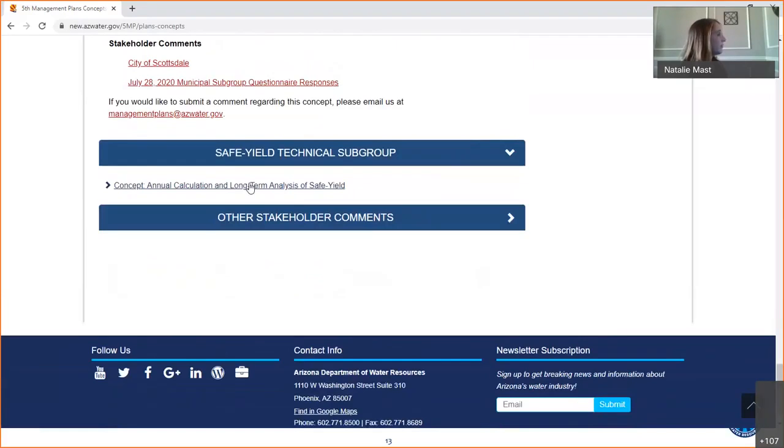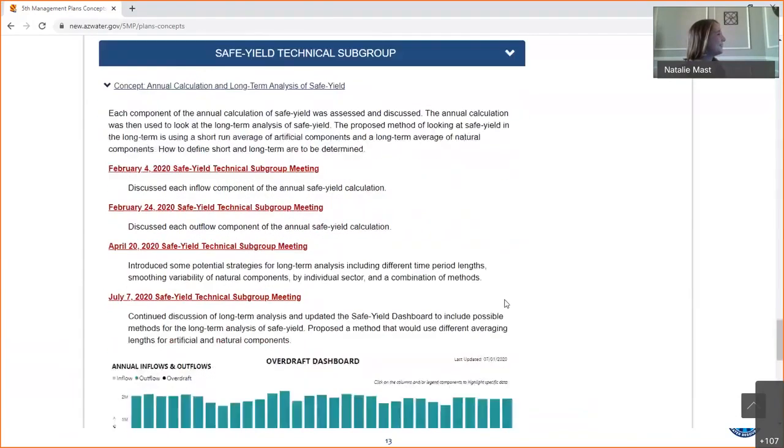Finally, our last subgroup here is the Seafield technical subgroup. We have combined all of our concepts into one thing because Seafield is complicated and everything's tangled together. This section is pretty extensive, but we did provide a description of each meeting for easier reference.